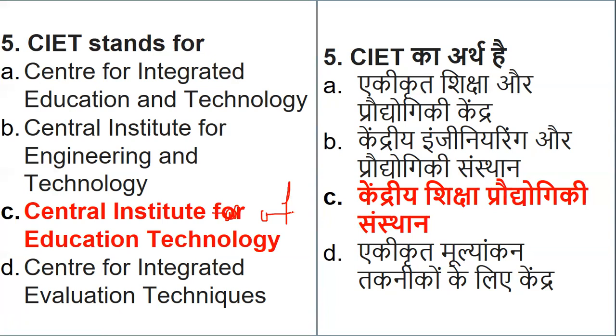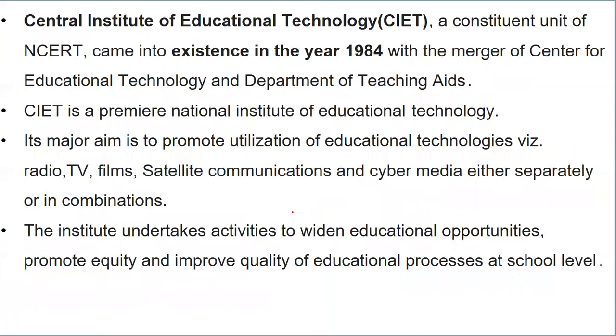So we have done the year, the full form, and the functions. Still, I have added some information for your understanding. The Central Institute of Educational Technology, a unit of NCERT, came into existence in 1984 with the merger of the Center for Education Technology and the Department of Teaching Aids.